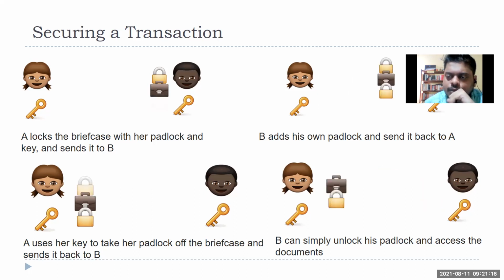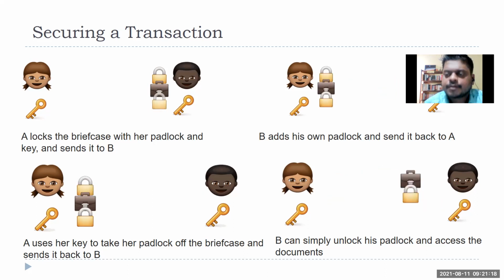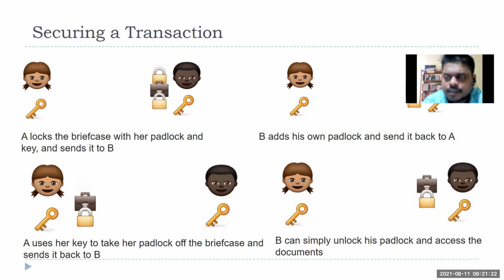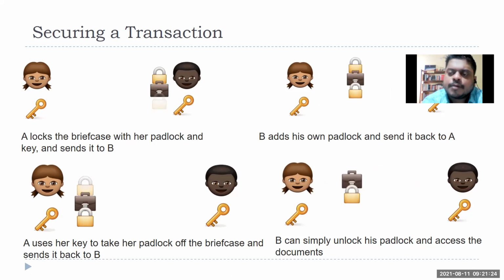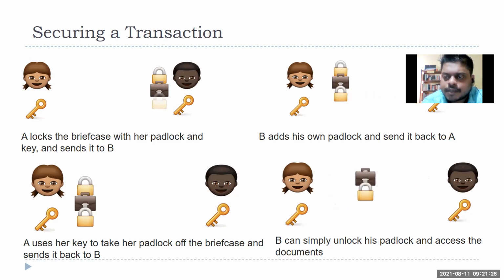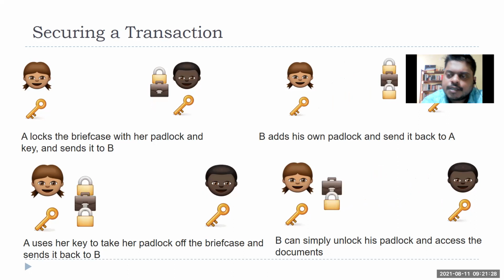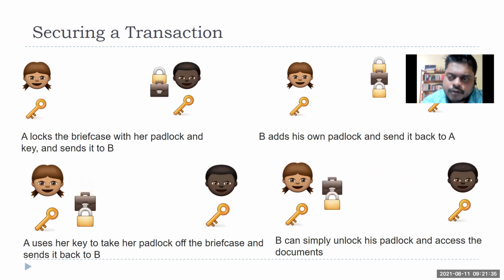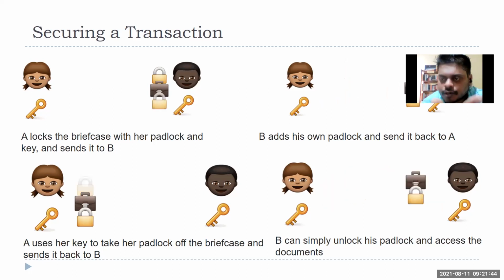Then what happens when person B receives the briefcase? Now it is only his lock, and the key is only with him or her. Think about it in this way. I'll send a briefcase document to KIT University, let's say the exam department. They will put a lock and send that back to me. Once it reaches me, I'll open my lock and send it again to KIT University. Now they'll open their lock and get the documents.